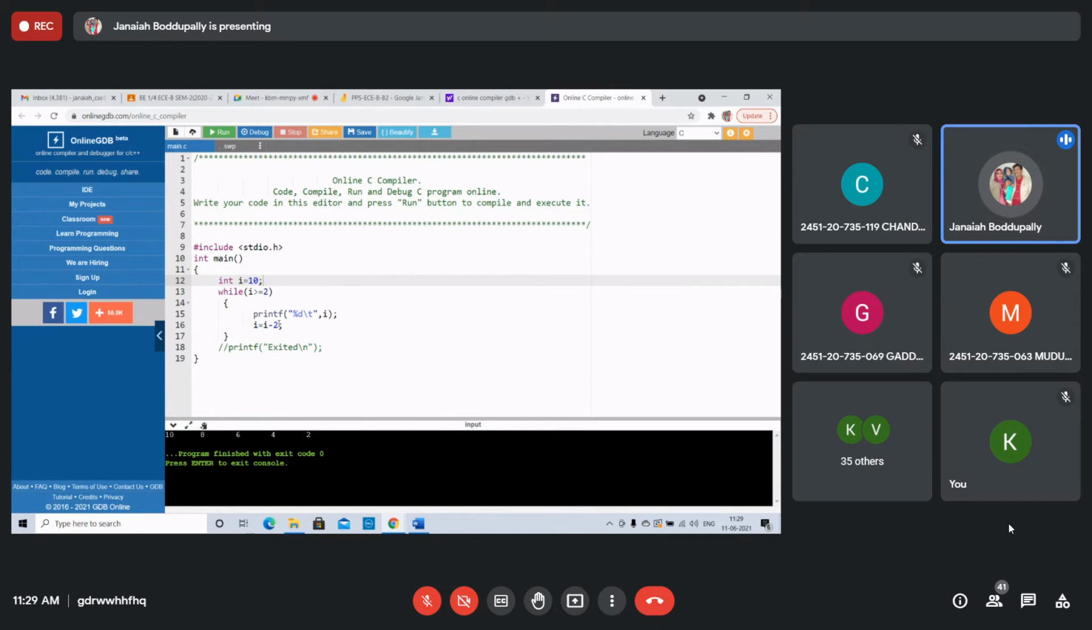If you give it a difference of 1, all the numbers will be printed: 10, 9, 8, like that, up to 2 only. Whenever i is greater than or equal to 2, it is displayed. Once it is less than 2, the loop exits. That's it. Next program.